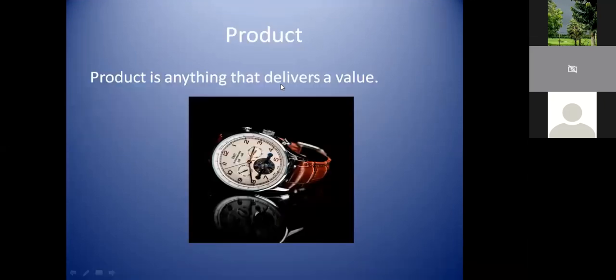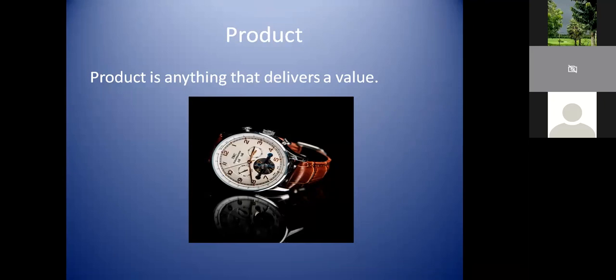Okay, so let me start with the first topic of what is product. Before we get into the actual topic of product backlog, we need to really understand what is product and what is product vision and roadmap, because all these things are interconnected. So first let's understand what is a product.